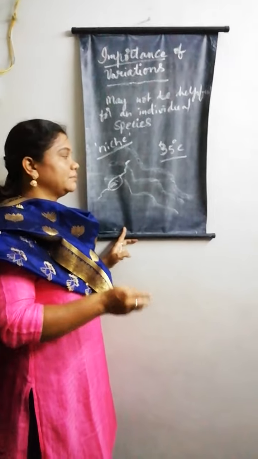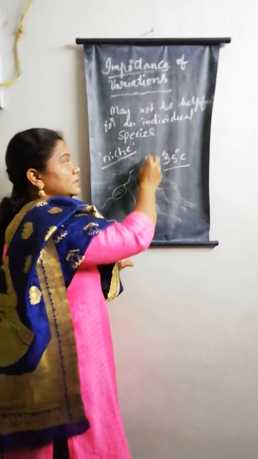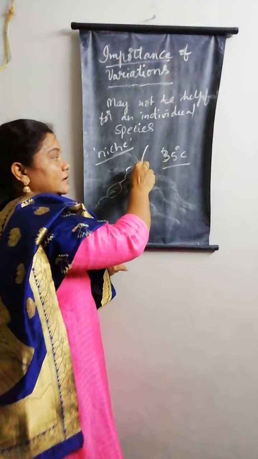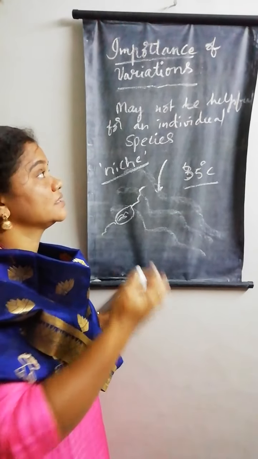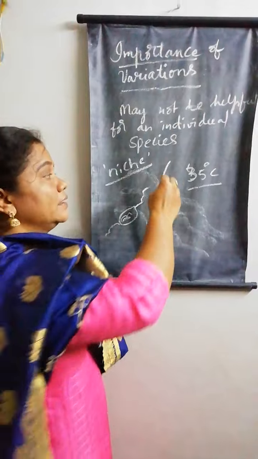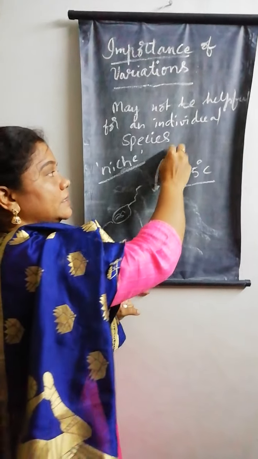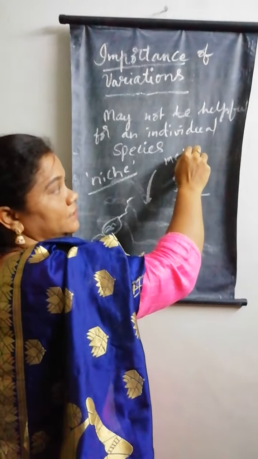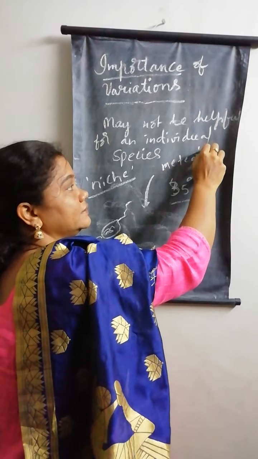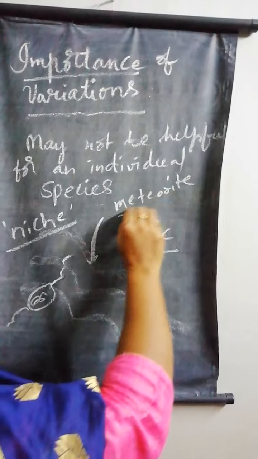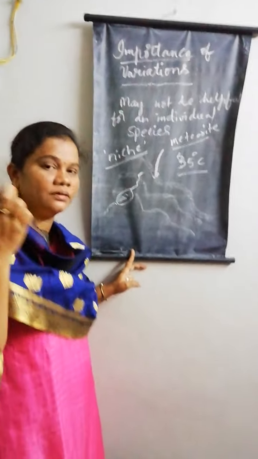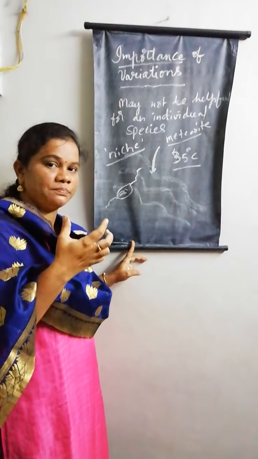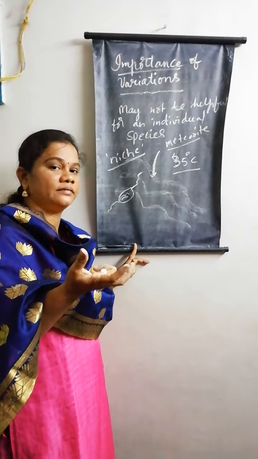For example, imagine all of a sudden one day, and all these examples and illustrations we have to assume to understand the statement given by the board, a meteorite hits that stream. I think you know from your social classes about meteorites, small pieces of planets or something coming with high speed from space, which have high temperature.